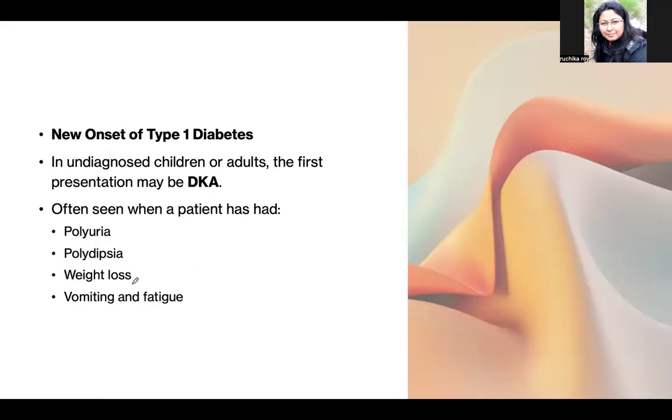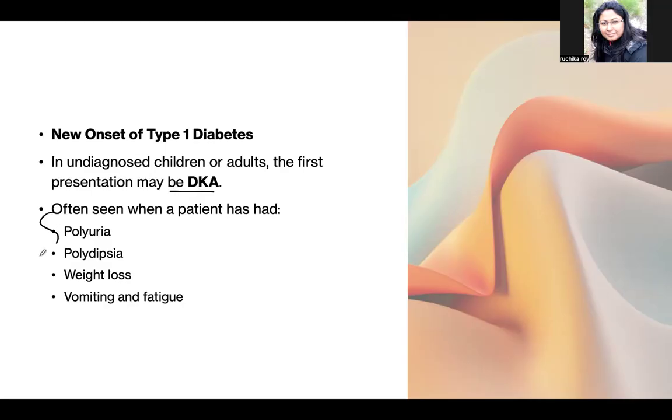Next, one thing you should remember: when type 1 diabetes patients come suddenly, mostly they come when they are already suffering from complications and from diabetic ketoacidosis, suddenly diagnosed as type 1 diabetes, newly onset. The person, child or adult, has been suffering from diabetes for a prolonged period of time but it was undiagnosed, and when he comes, the symptoms have already progressed to diabetic ketoacidosis.